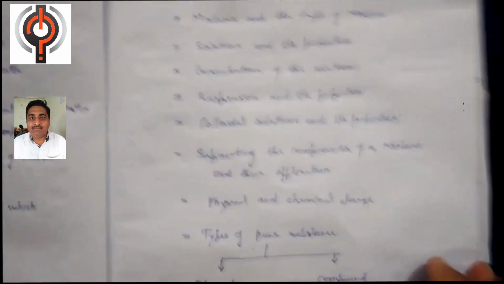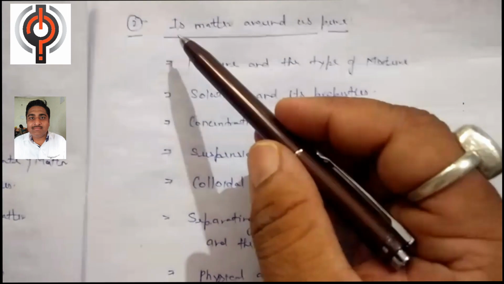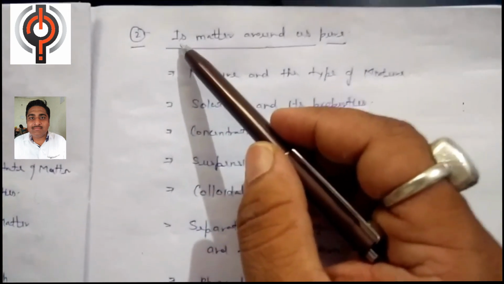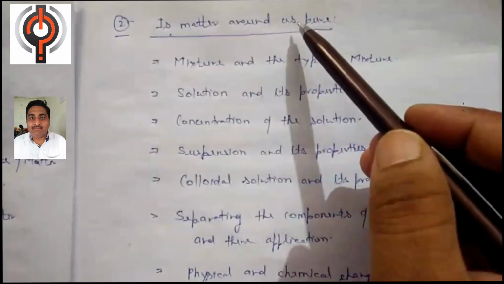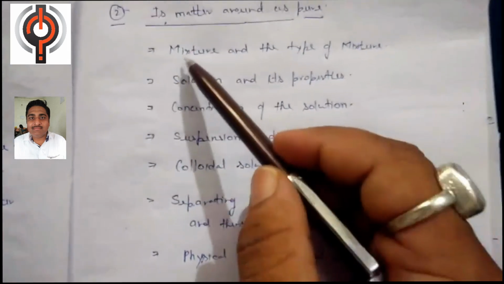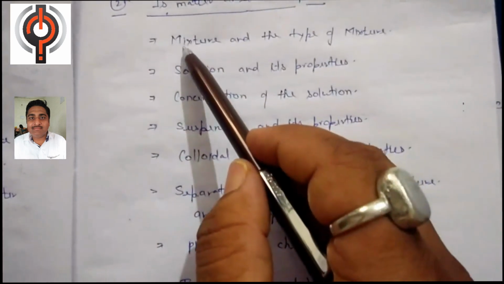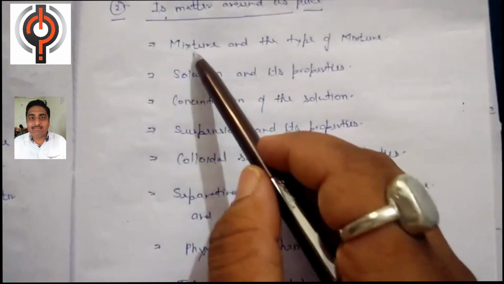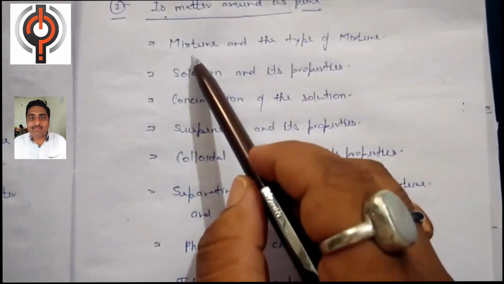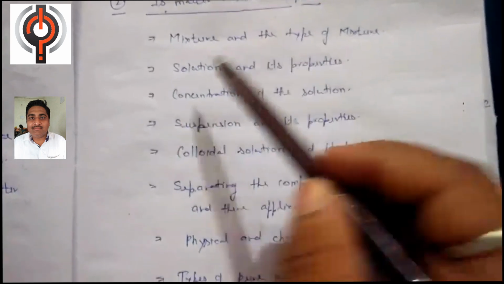Okay, again we will proceed toward this chapter. What topics will we study in this chapter? The second chapter of class 9th CBSE chemistry is Matter Around Us Pure. This chapter consists of the following topics. The first topic is mixture and the types of mixture. In this topic we will study what is a mixture and how the mixture can be divided into different types. Okay, and the mixture can be divided into different types depending upon their properties.